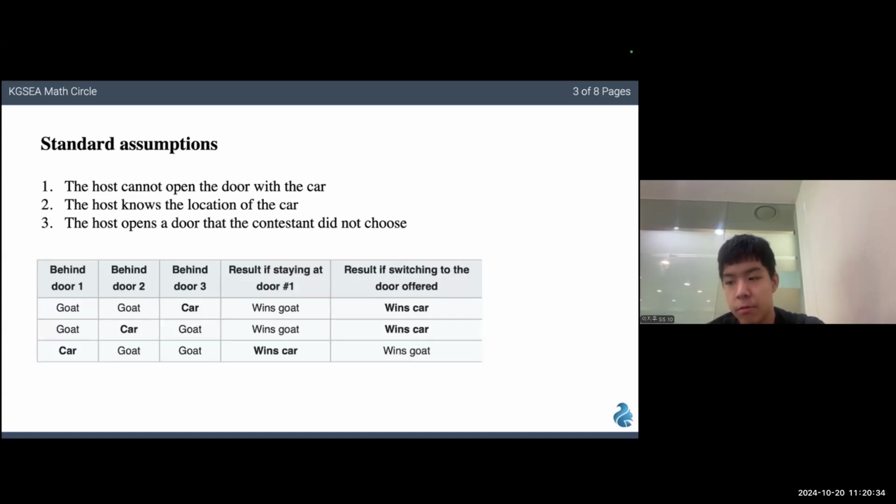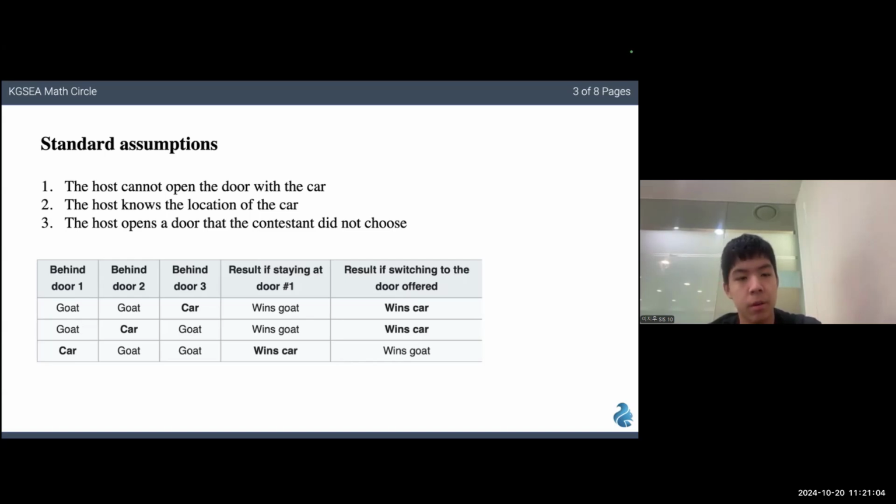So this comes from the 3 standard assumptions that apply because of the condition that you are a part of a game show. The first is that the host cannot open the door with the car, which defeats the purpose of the show. The second is that the host knows the location of the car and that the host does not open the door that you are on. From this, we can assume that if you first chose door 1, we can make up 3 scenarios of where the car is: behind door 1, door 2, and door 3.